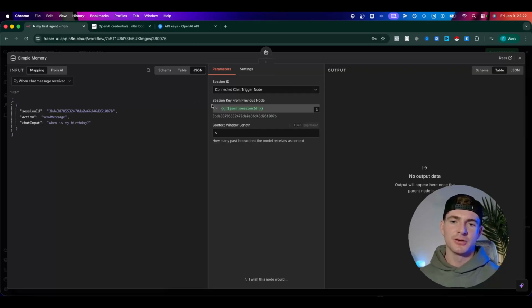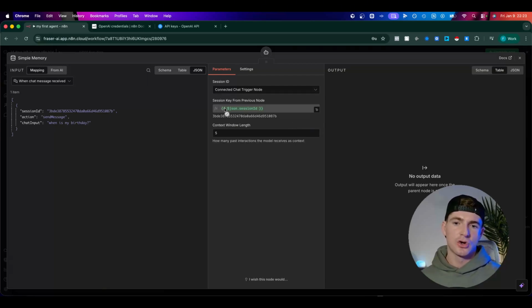Again, we have another one of these funny looking setups here. So you can see session key from previous node, JSON.SessionID. Again, this is what we call a variable, right? Now, what does this mean? So this session ID is our current session that we're having with our agent, right? So this is just telling n8n, telling the agent, which session it needs to remember the messages from. So this session ID will change every time that we come in and talk to our agent, right? We can't hard code a value in here because it's going to change every time that we come in here and talk to it.